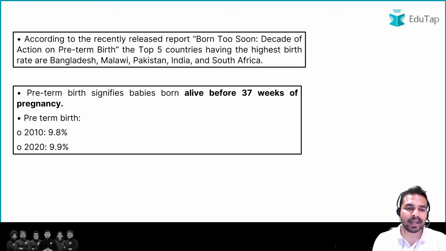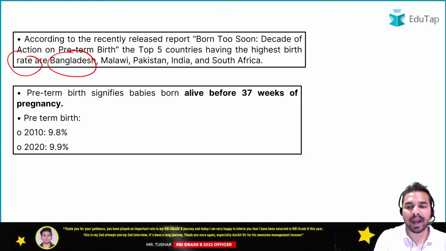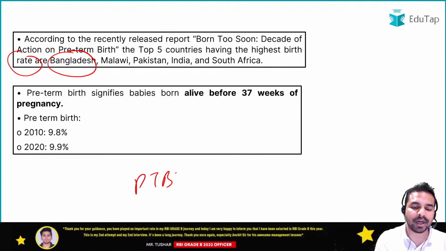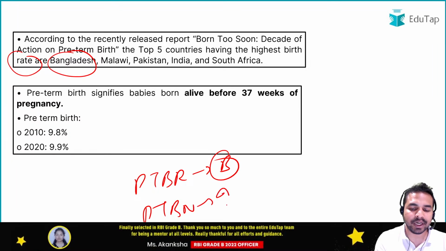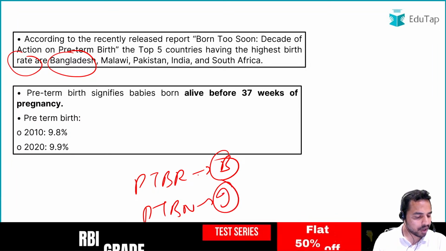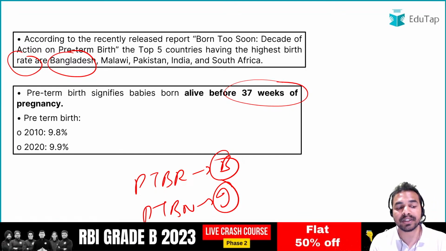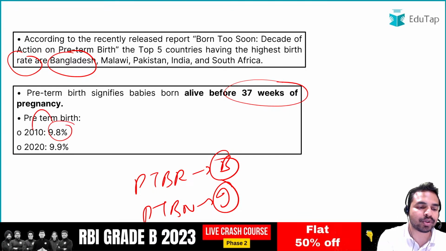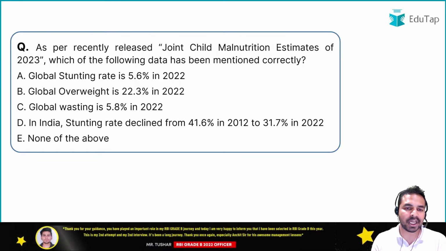So guys, जब हम बात करते हैं इसकी preterm birth rate की, it is Bangladesh which is on the top. I told you that in the preterm birth rate, it was Bangladesh which was on the top. Preterm birth number, it was India which was on the top. I hope this is clear to all of you. So guys, जब हम बात करते हैं preterm birth, it signifies babies born alive before 37 weeks of the pregnancy. जब हम बात करते हैं preterm birth rate की, it was 9.8% in 2010 and it increased to 9.9% in 2020. Absolutely right guys, this is the right part. बढ़ते हैं अपने अगले क्वेश्चन की तरफ.